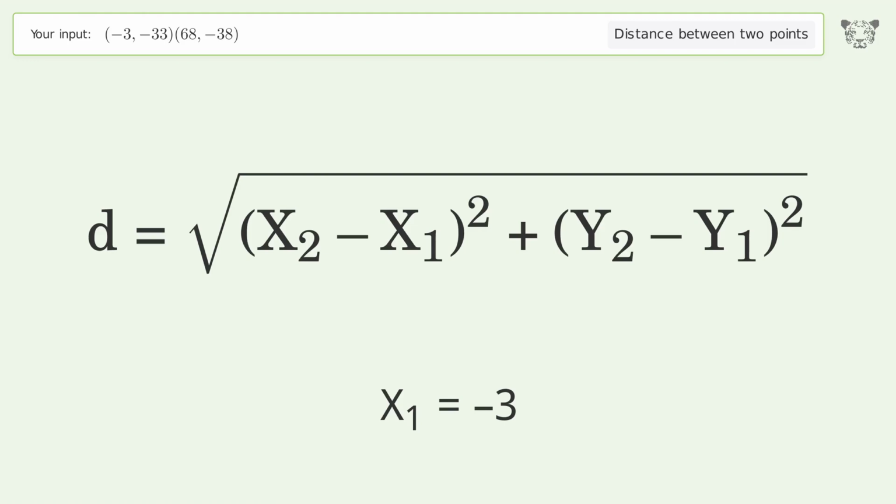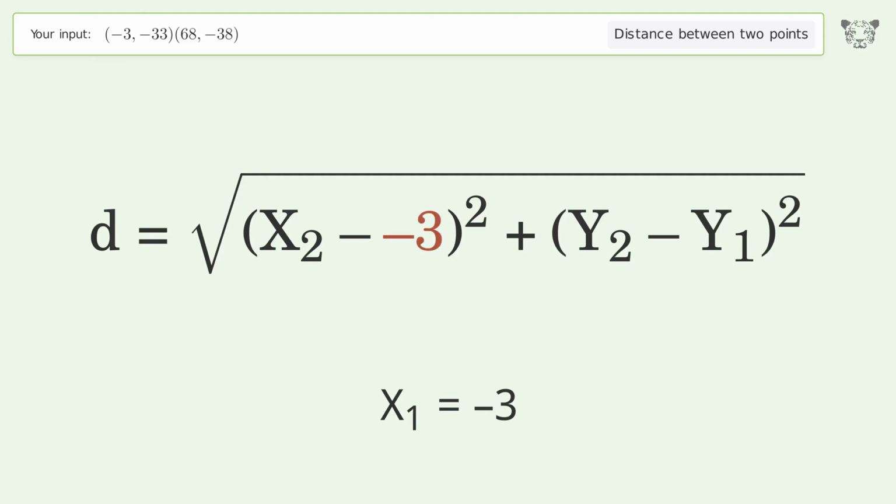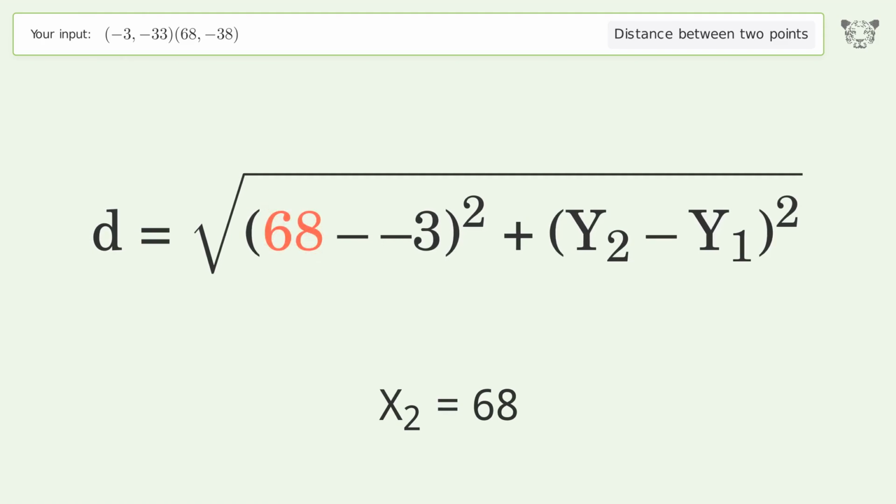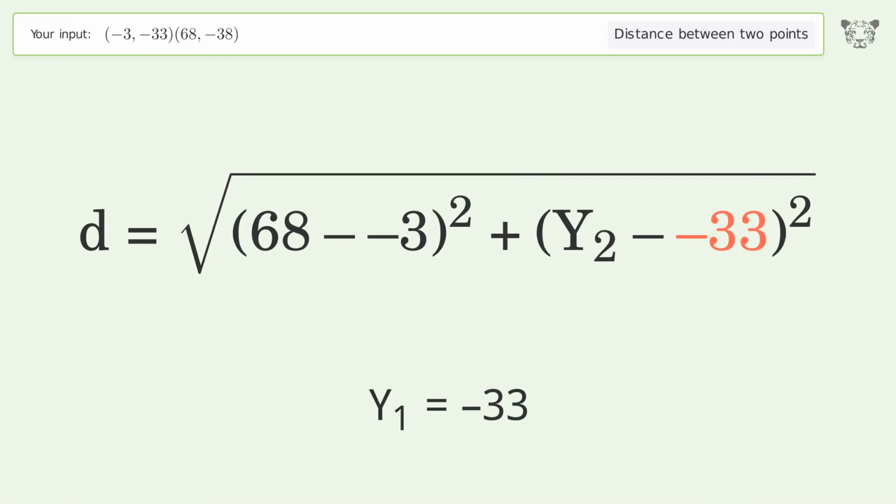x1 equals -3. x2 equals 68. y1 equals -33. y2 equals -38.